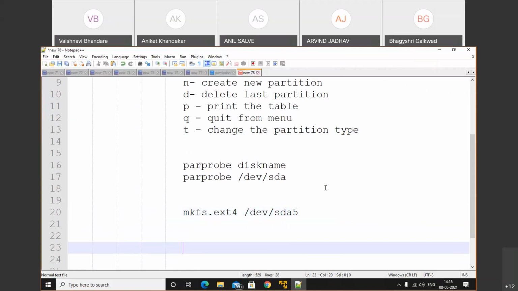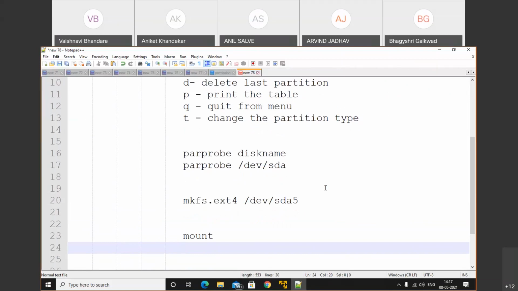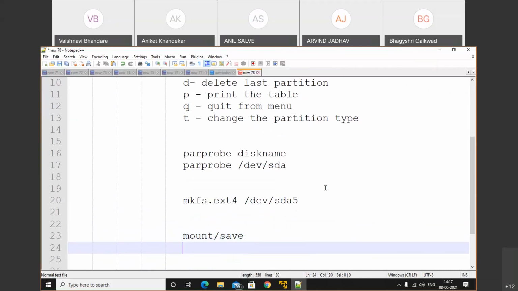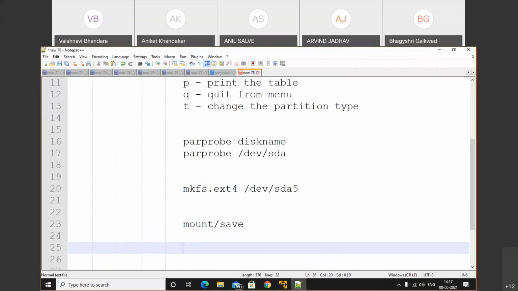So it will format the partition, and after that we will do the mount operation. Mount is nothing but saving the partition information. Okay, so we will do that likewise. So let's do the practical.